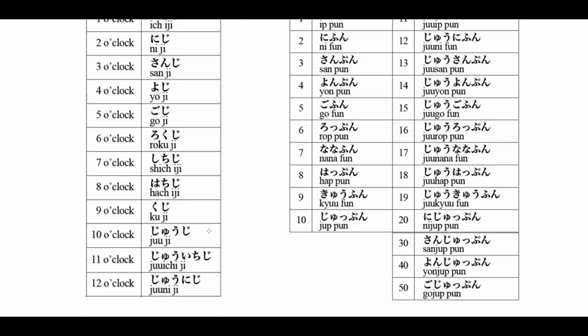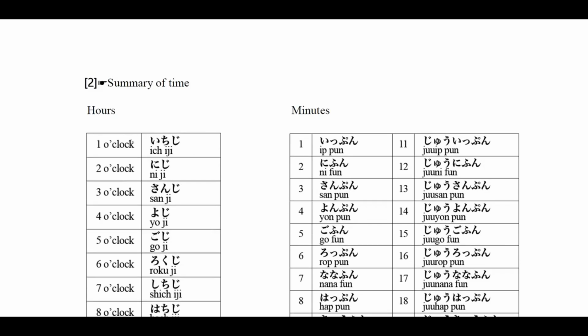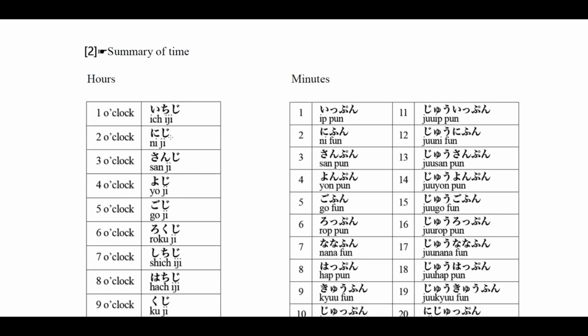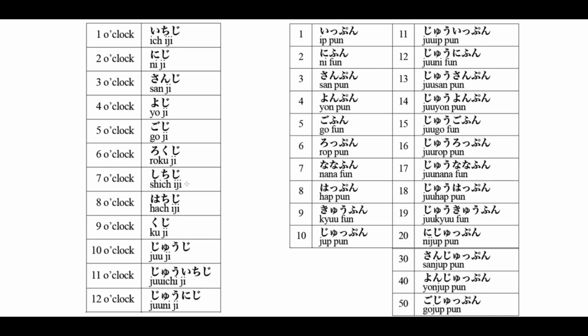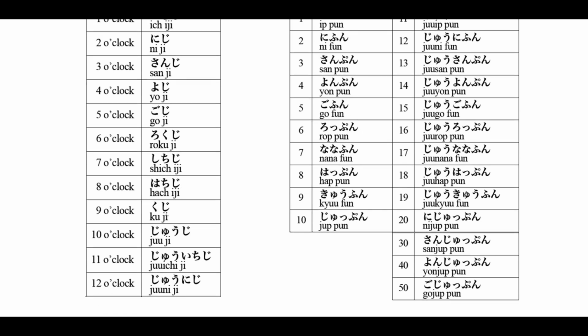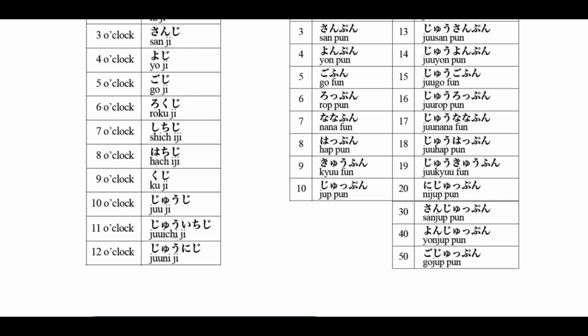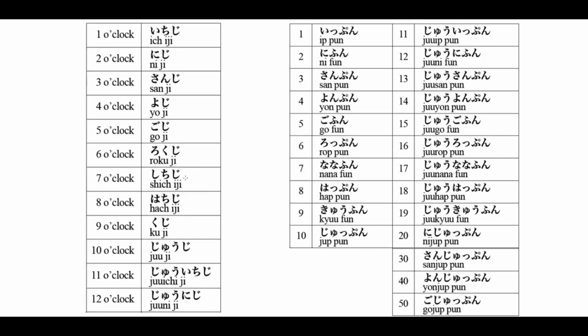So let's look at all the times here. 1 o'clock 1時, 2時, 3時, 4時. Remember that for 4 o'clock, it has a special reading. 5 o'clock, 5時. 6 o'clock, 6時. And then 7時, 8時, 9時, 10時, 11時, 12時. We only have up to 12 o'clock, so it should be simple for you.